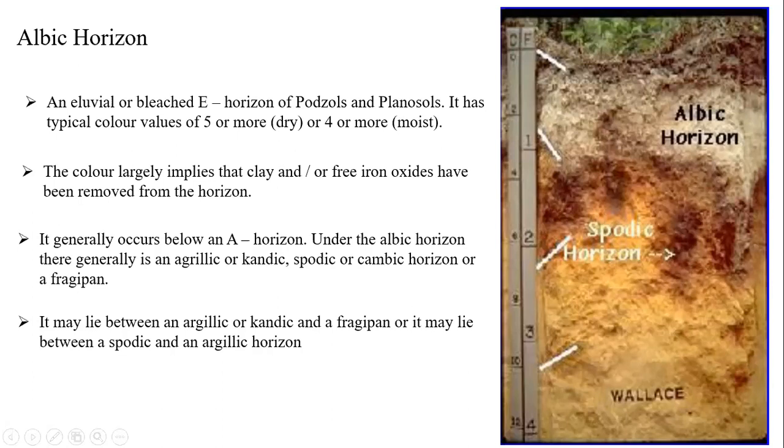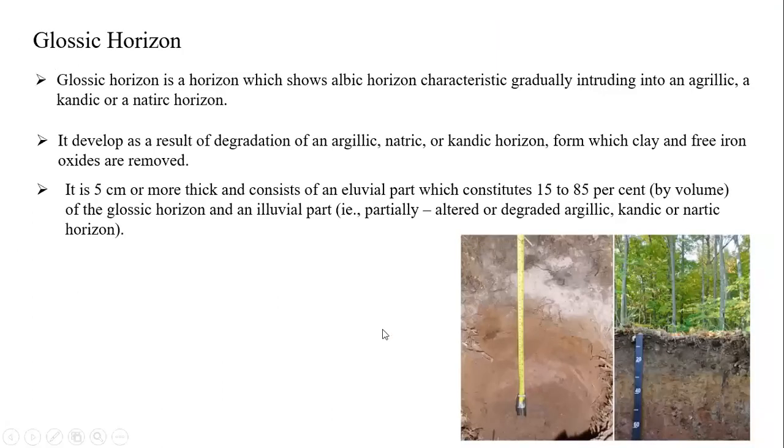Next one. Glossic origin. Glossic origin shows albic origin characteristics gradually extending into the argillic. So first it shows some albic origin characteristics, and later it slowly comes close to the argillic, candic or natric origin. It developed as a result of degradation of argillic, natric, and candic origin. Remember this one, student. It is formed by the degradation of argillic, natric, and candic origin, from which clay and free iron oxides are removed.